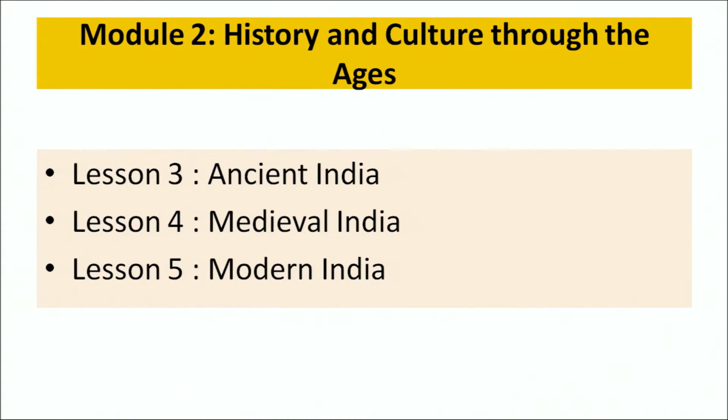Now let us understand module number 2, that is History and Culture through the Ages. This module aims to highlight significant culture developments during the ancient, medieval and modern periods of Indian history. Accordingly, you will find 3 lessons in continuation with the previous lesson in this module. Lesson number 3, Ancient India. Lesson number 4, Medieval India. Lesson number 5, Modern India.